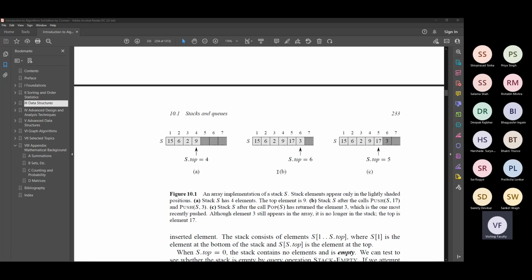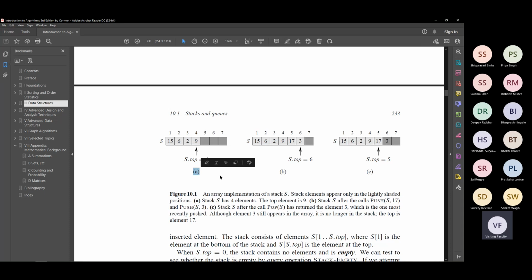Don't look at the remaining 2 images, just look at this image, just figure A, and tell me which side the stack is open. A stack has only one entry point, right? Entry and exit through the same opening. Which side is the stack open? Left side. Close that.